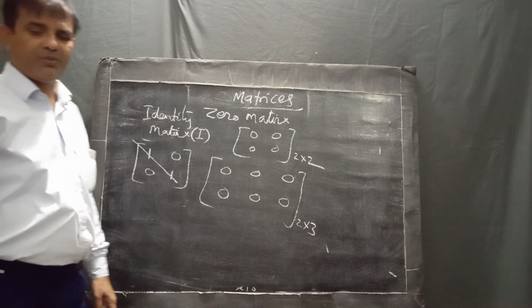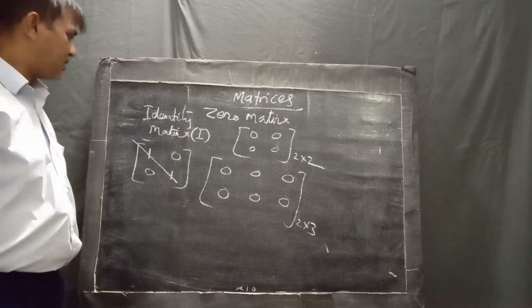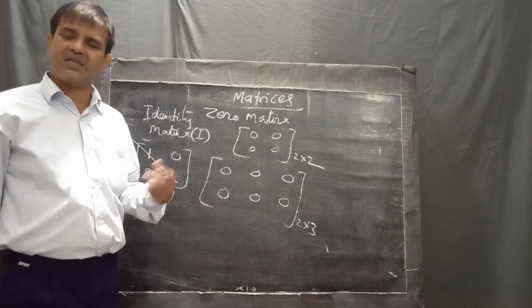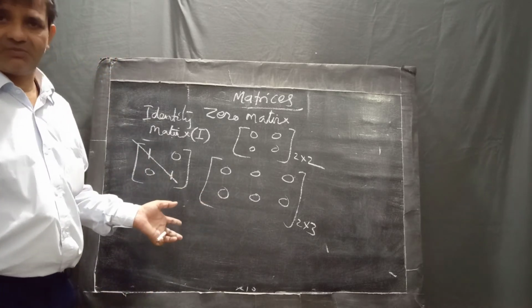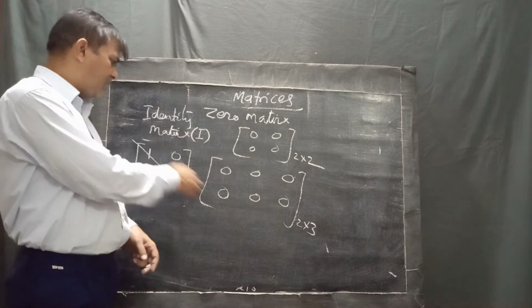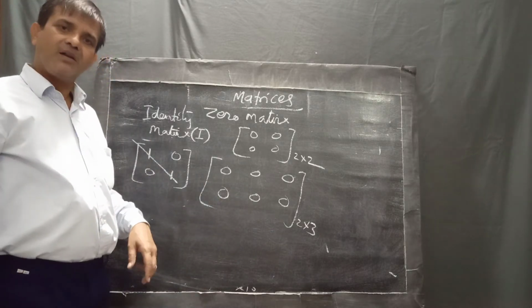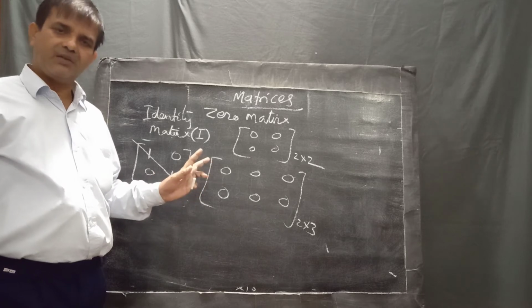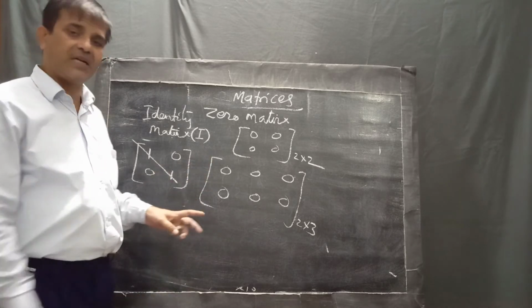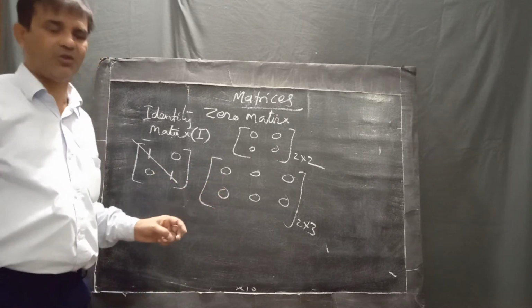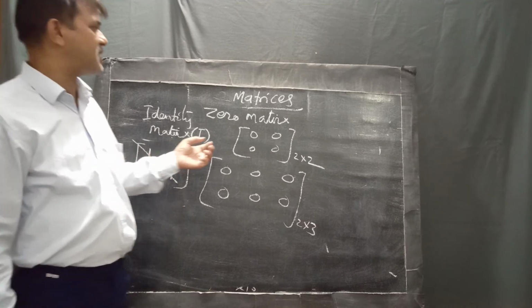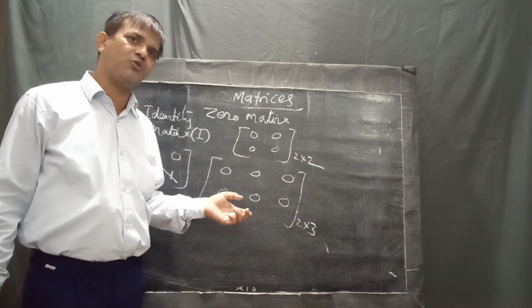Next, what do you mean by diagonal matrix? In place of the diagonal there is a number, either 1, 2, 3, and the others are 0. That means it is known as a diagonal matrix. So these are the basic points regarding the matrix. Now come to question number 1.